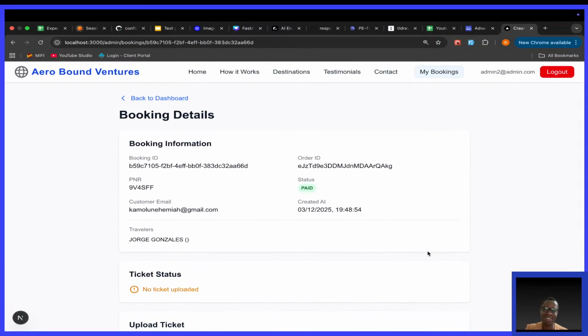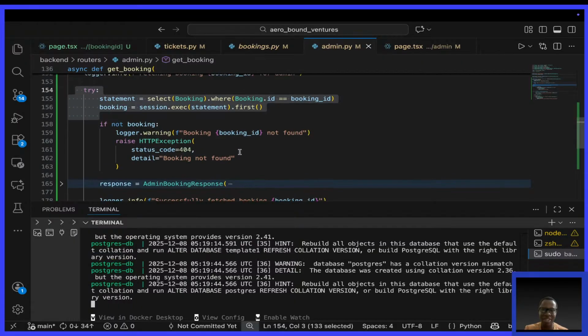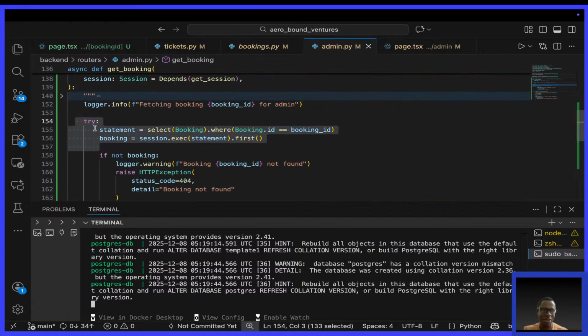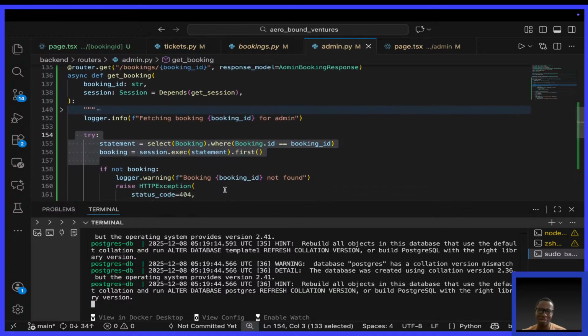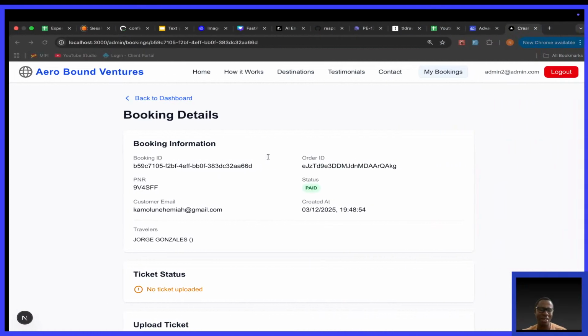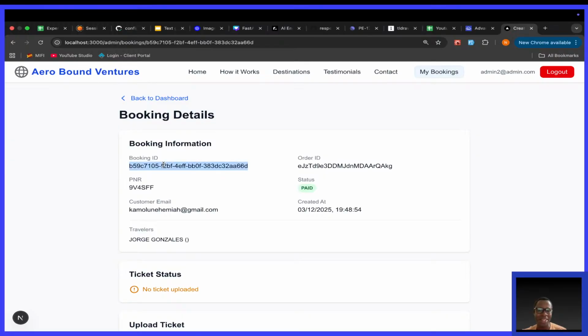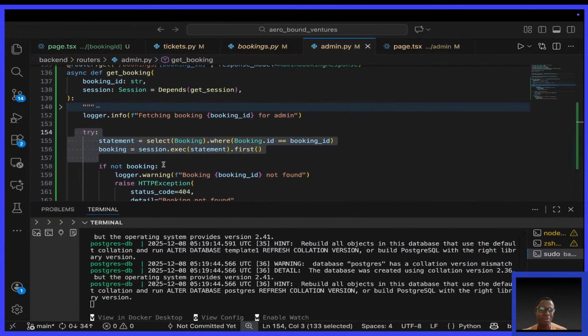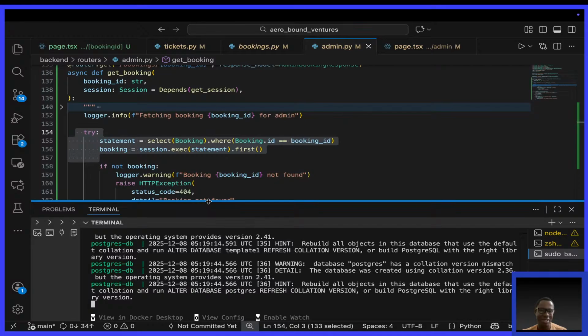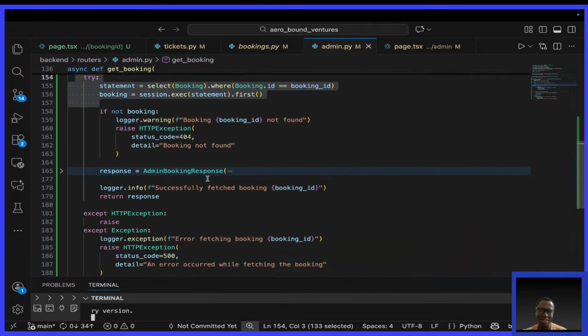Don't you see, guys? This is now, it's working. So the issue was that we wrote a change, okay? But our Docker setup had not picked it up yet. So everything else is okay. I was wondering, like, I see the booking ID is correct, okay? Why is it telling me booking not found? That was crazy, okay? That was crazy.